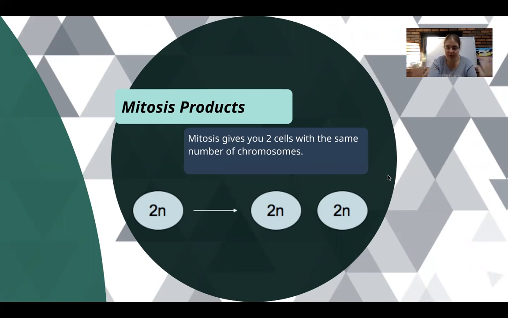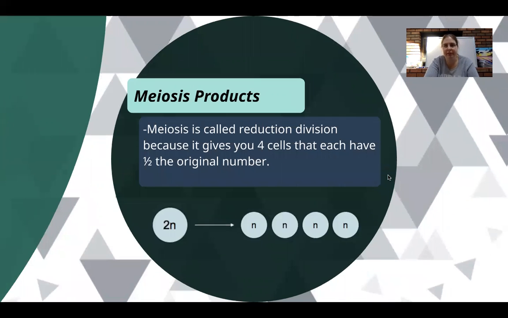It goes through division. We end up with 2 daughter cells, both of which are also diploid. Not only that, but they are genetically identical to each other and genetically identical to the original parent cell. So the point of mitosis is simply to make more of the exact same, as opposed to meiosis.